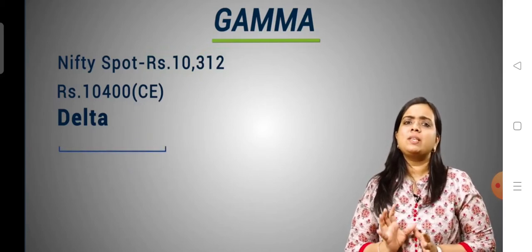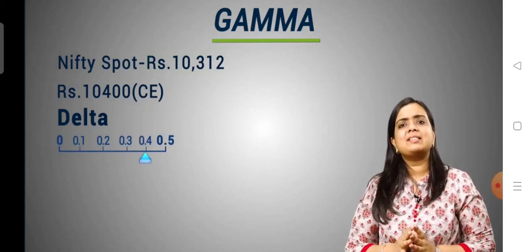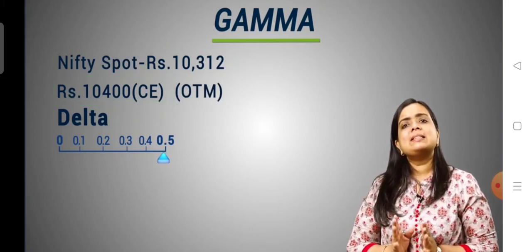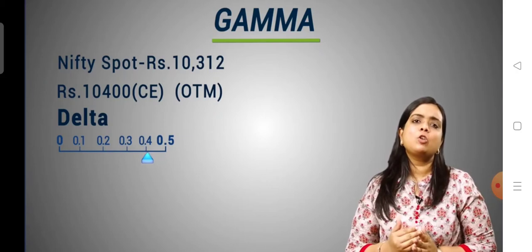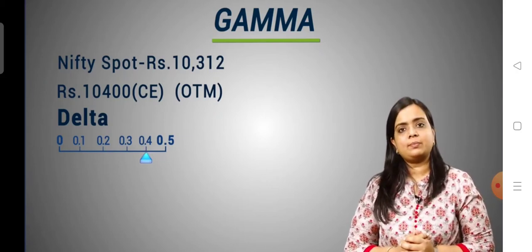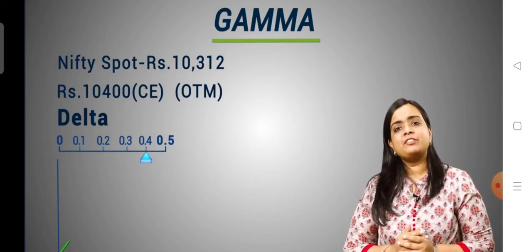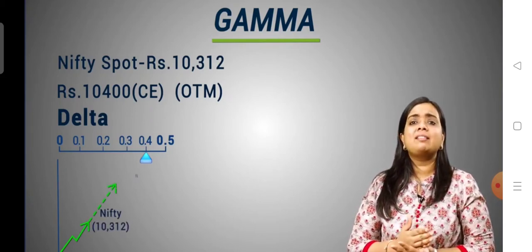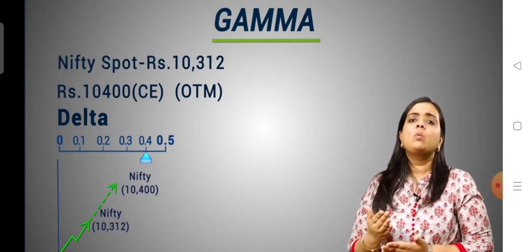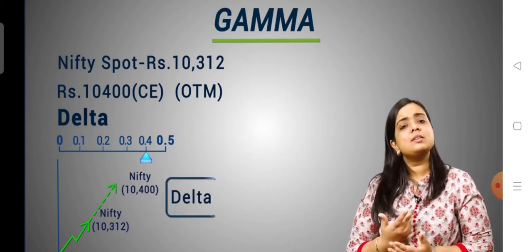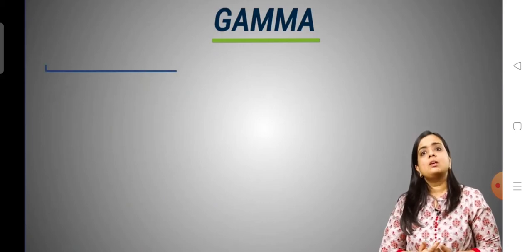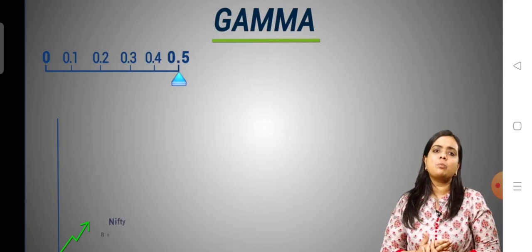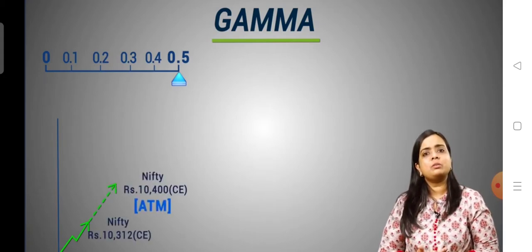Delta should be between 0 and 0.5 as 10,400 call is out of the money. Let's assume that the delta is 0.4 in this case. Now if Nifty spot moves from 10,312 to 10,400, what do you think is the delta value? Delta should be around 0.5 as 10,400 call option is now an at the money option.